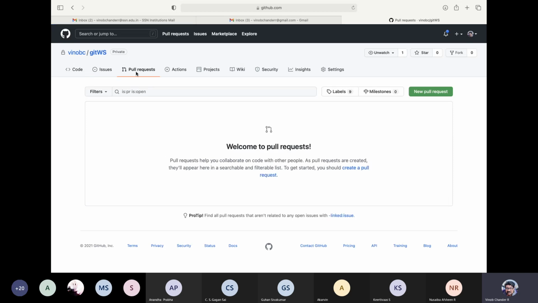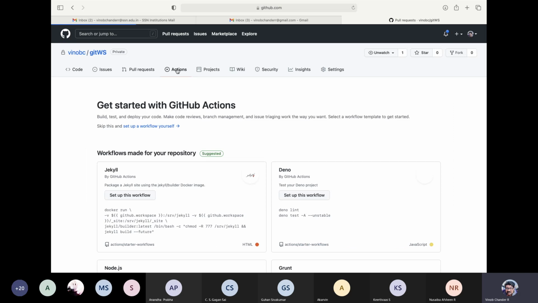Next is pull request, right? So pull request is actually the place wherein your particular request gets approved. Okay, so your collaborator, right? You may actually specify a particular pull request, and if it is approved or not, right? All those particular kind of things, right? It is also sometimes called as PRs. Okay. So that is issues and pull requests, and then you have actions here.